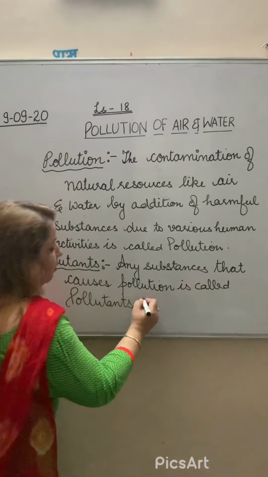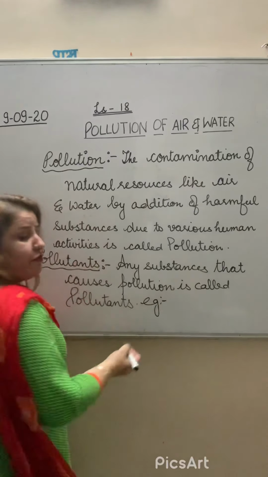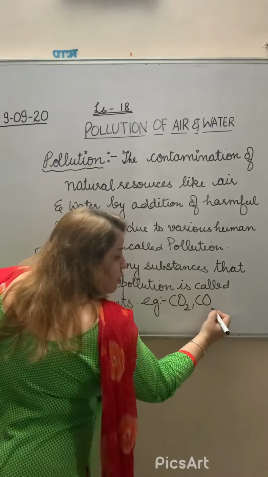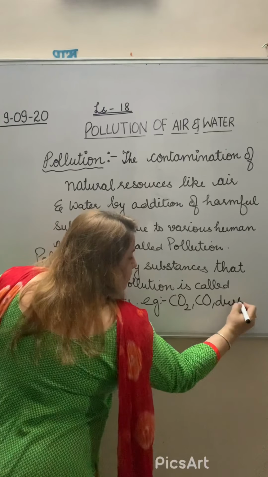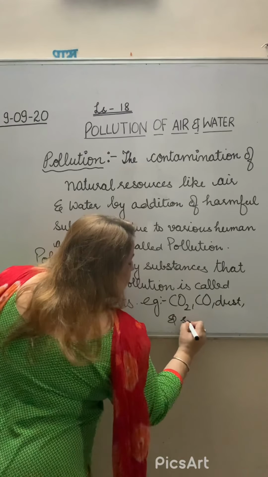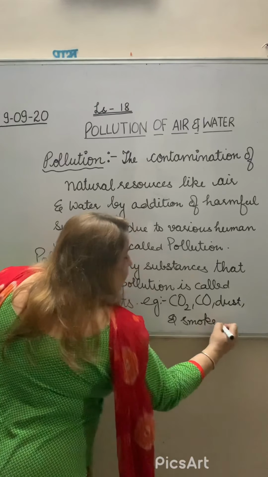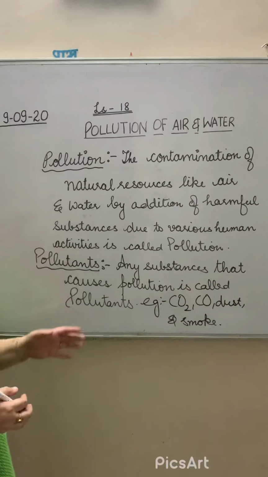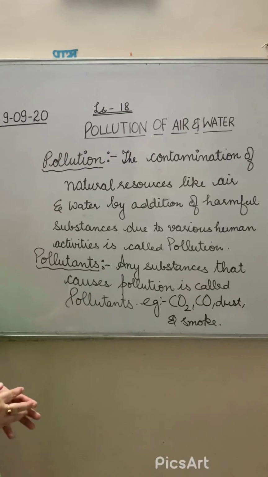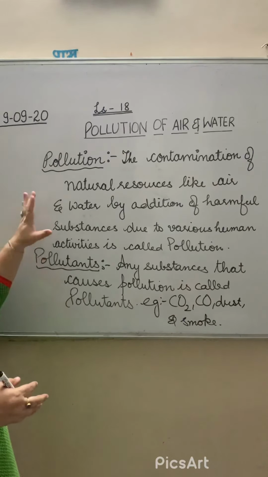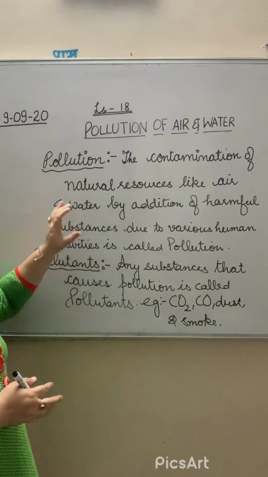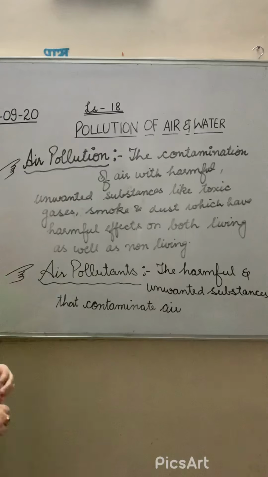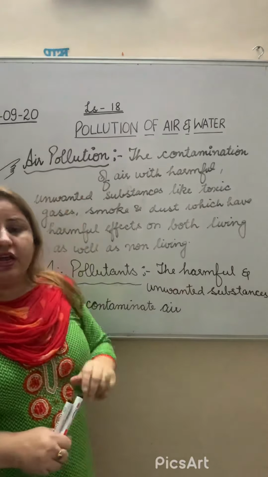You can write down examples. What are the different pollutants here? Carbon dioxide, carbon monoxide, dust and smoke. These are called pollutants. These are destroying our natural resources like air and water. Now we will discuss air pollution and water pollution one by one. First, we will discuss air pollution.